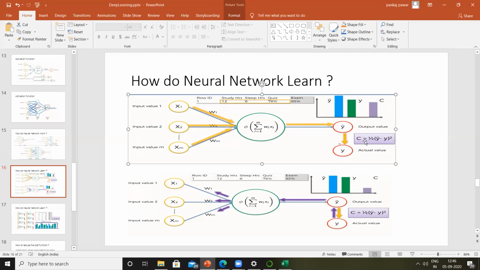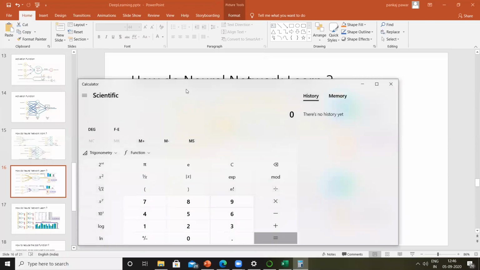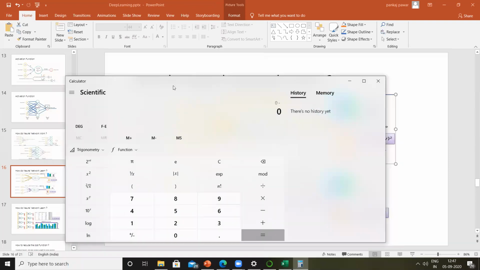It is the typical error function used in most of the algorithms. Right? So this is going to be some number. Like in our case, let me bring up a calculator. So 93 minus 70. Sorry, let me clear this. 93 minus 70 is 23. 23 into 23 is 529 divided by 2. So we got an error of 264.5.